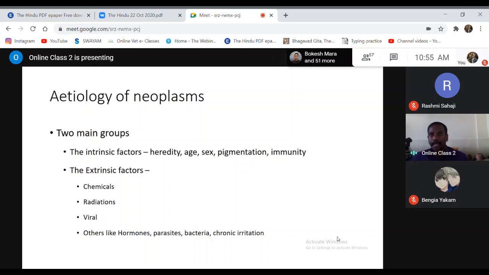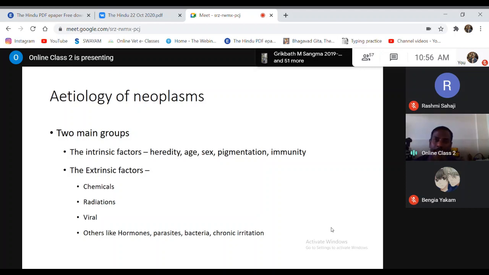Intrinsic, as the name indicates, means something which is inside. So the intrinsic factors basically refer to the factors found within the individual, within the animal, which can favor or unfavor the growth of the tumor cells. That is intrinsic factors. Say hereditary factors, age, sex, then pigmentation, degree of pigmentation, then the immune system or immune status of the animal. So these are some of the factors which are intrinsic, which are present within.